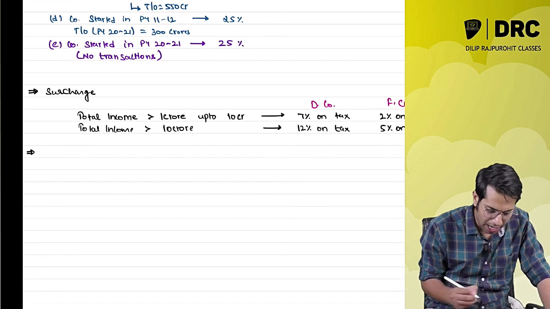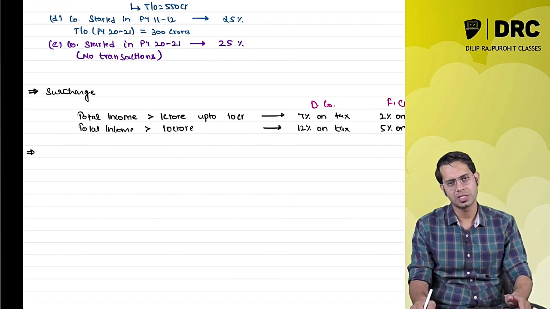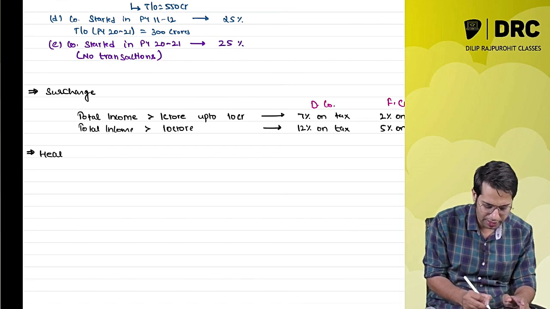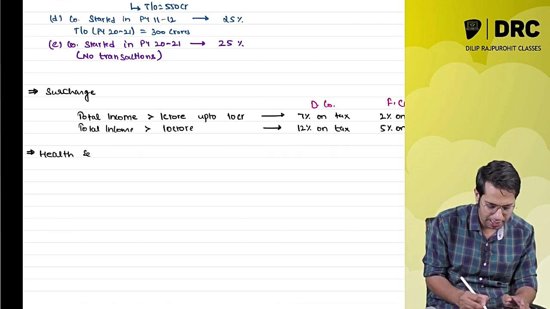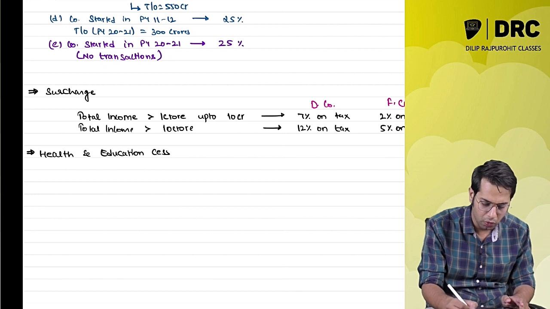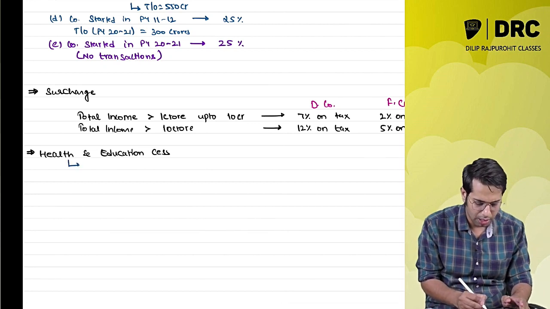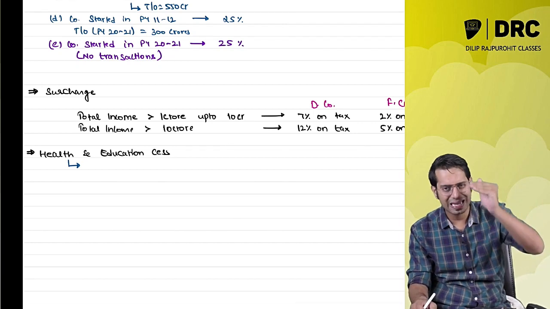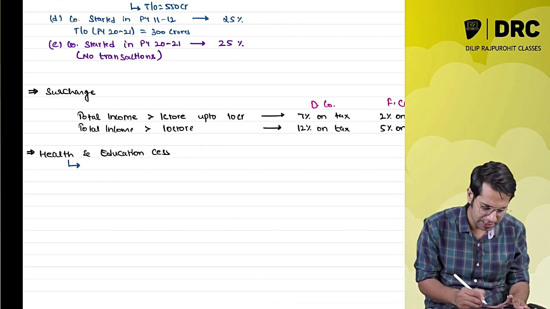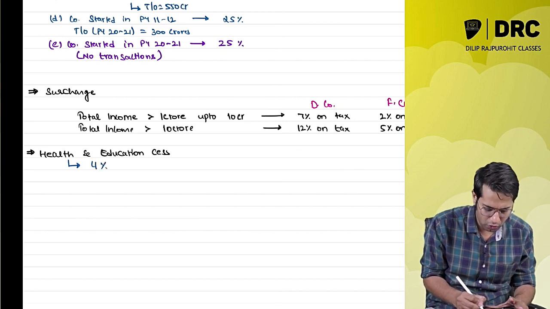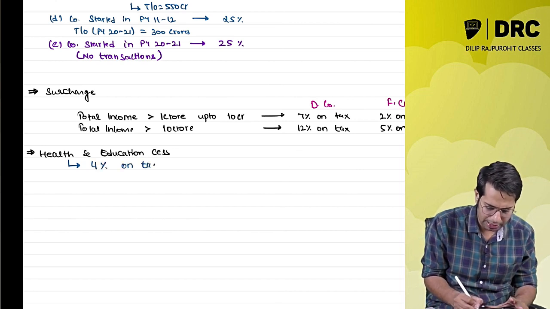Next, sir, are these companies required to pay health and education cess? Yes, health and education cess is mandatory, irrespective of who you are, irrespective of your total income. If you are liable to pay tax, then with the tax you will also have to pay something called health and education cess. How much is it, sir? Obviously it is the same 4% on the tax amount.